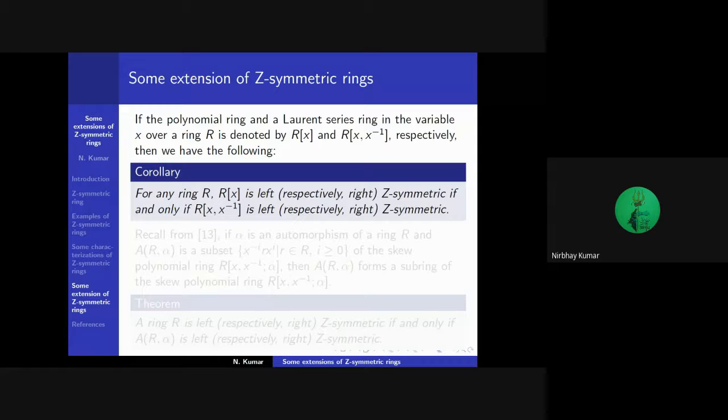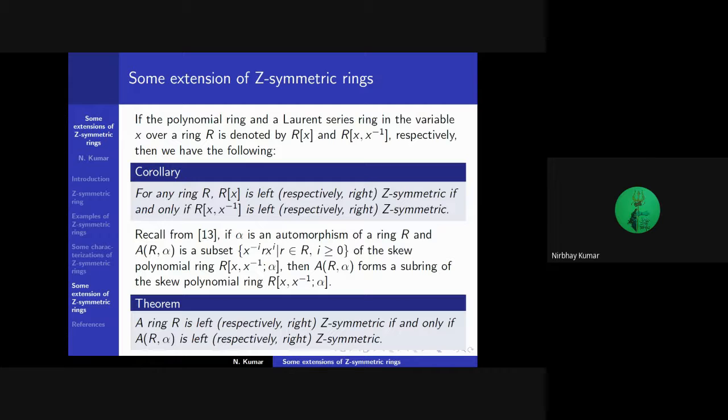If the polynomial ring and the Laurent series ring in the variable x over a ring R are denoted by R[x] and R[[x, x inverse]] respectively, then we have the following. For any ring R, the polynomial ring R[x] is left Z-symmetric if and only if the Laurent series ring R[[x, x inverse]] is left Z-symmetric.